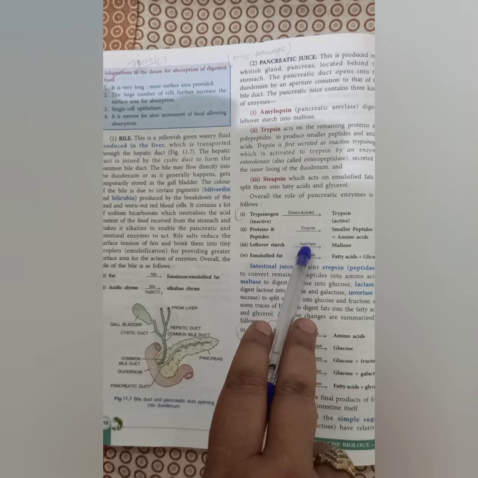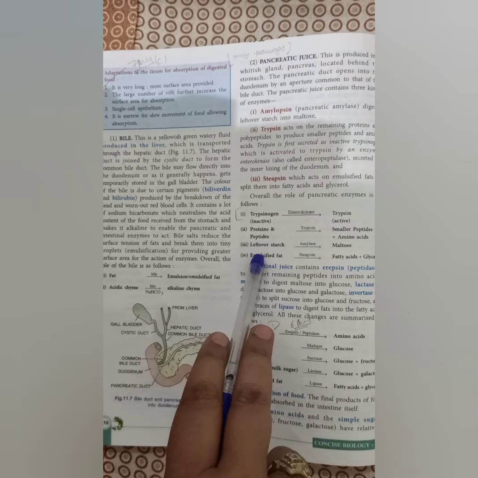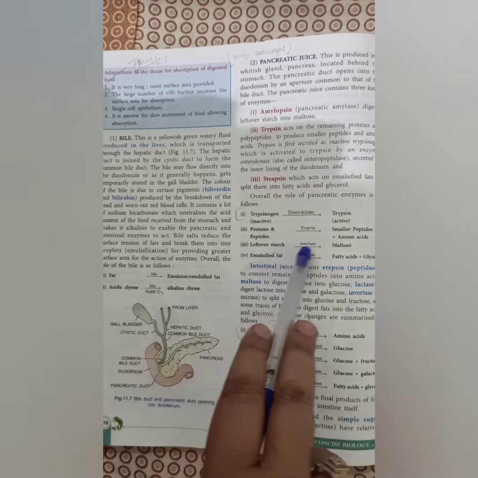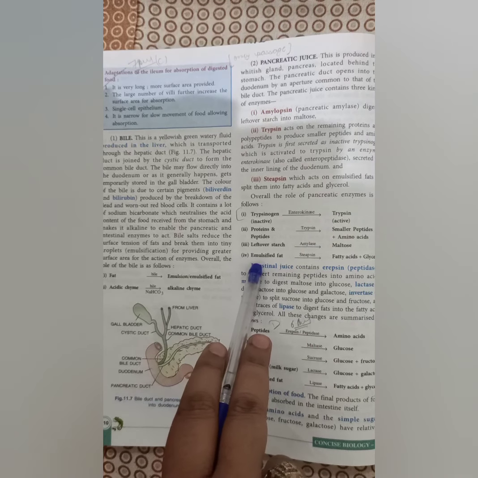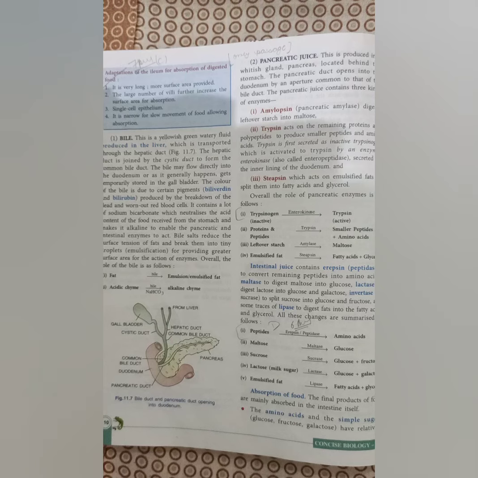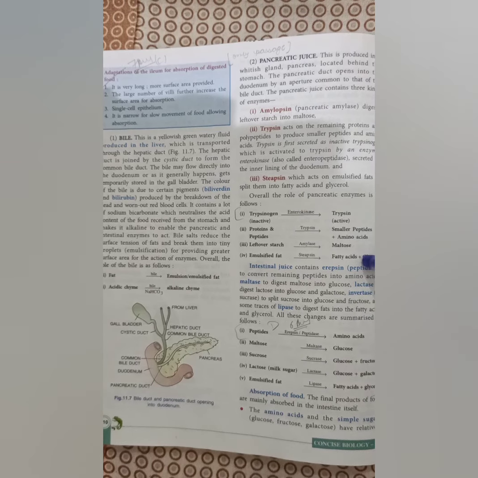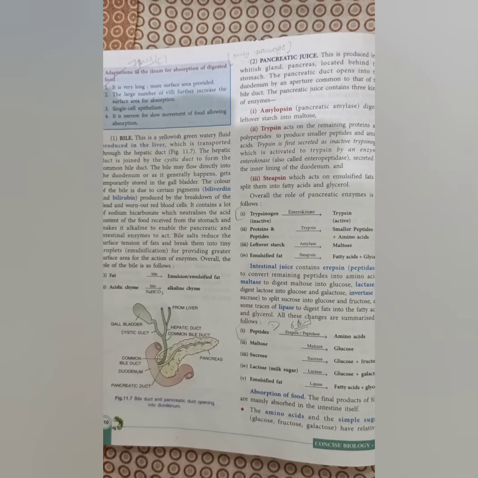Then amylase will act on the leftover starch and change it into maltose, and lipase will act on the emulsified fat, changing it into fatty acids and glycerol. After that, whatever breakdowns have happened there, then the intestinal juice came into action.